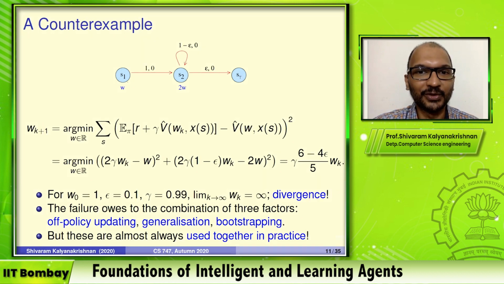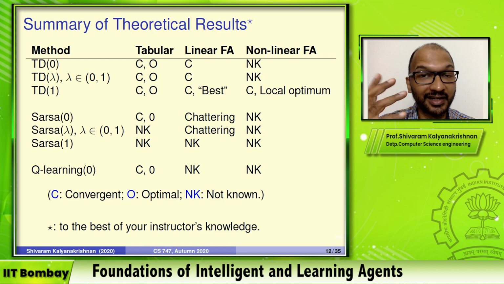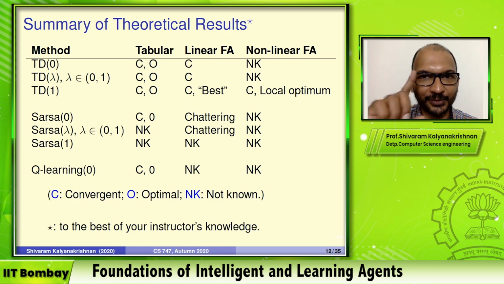All right. So this is one illustration. I think it will also be useful to take a slightly bigger picture of where the issues lie. So what I've done is made a small compendium of theoretical results on function approximation. Let me begin by highlighting the asterisk over here. I'm doing this to the best of my knowledge.